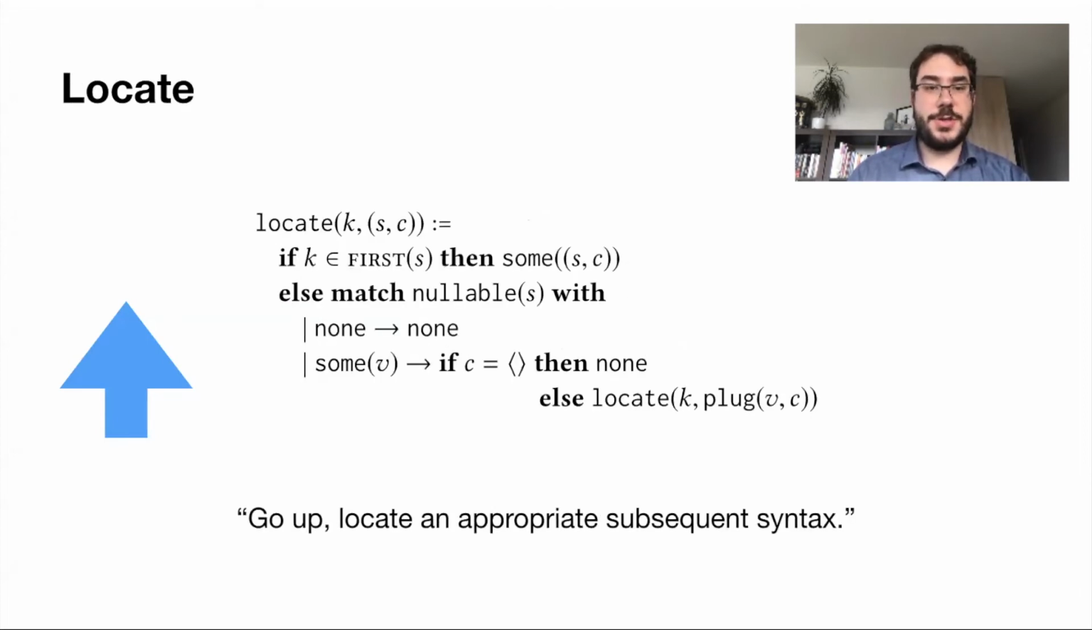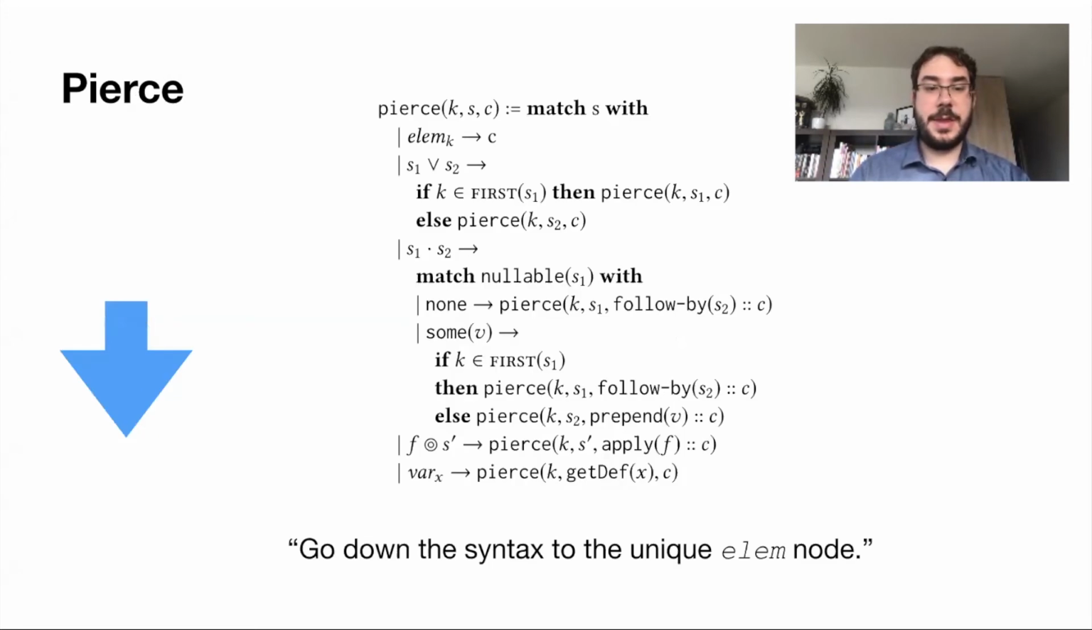The locate function is used to move the focus to the next syntax in context, which starts with a given kind, skipping nullary prefixes as needed. To do so, it uses the plug function that we've just defined. Finally, pierce is used to move the focus down a syntax towards the unique LMK node. The function uses first set to decide on which side to recurse. Note that its structure is similar to the one of the simple LL1 derivation procedure.